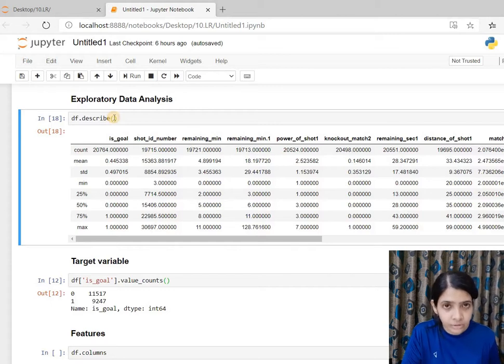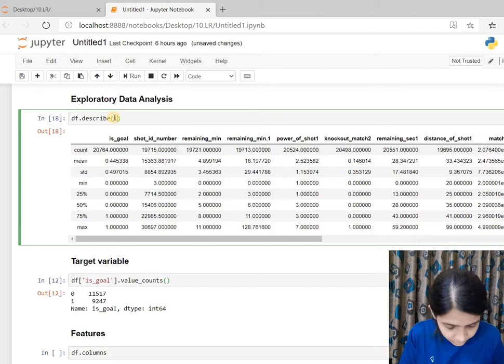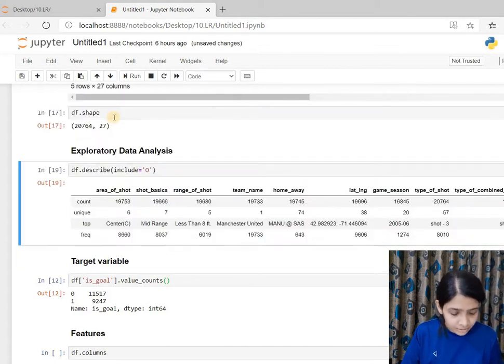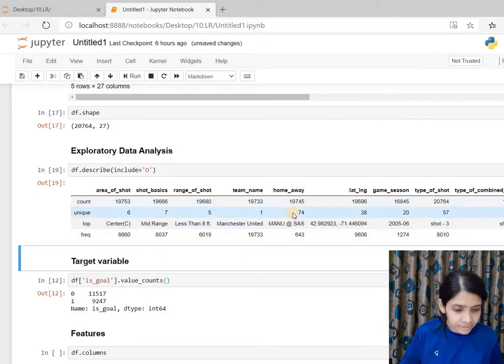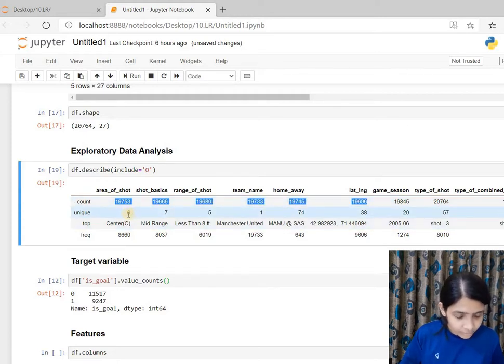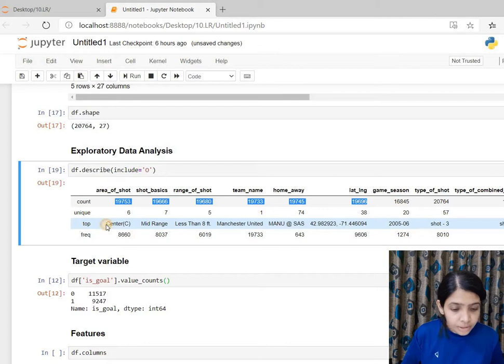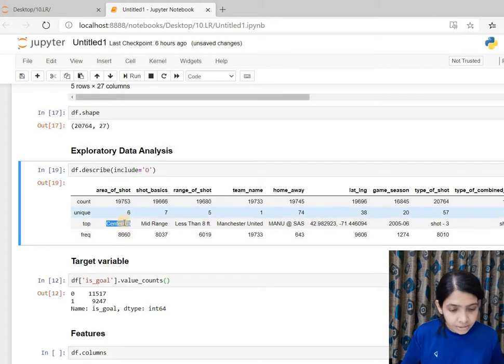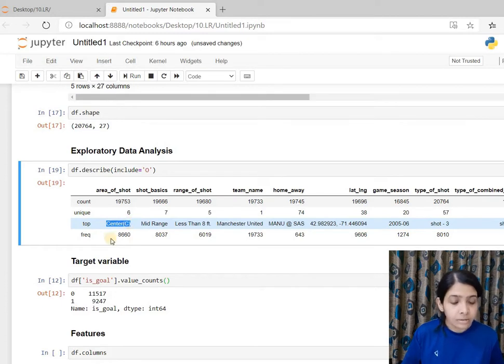If we want to see the categoric features, then we have to write include equals to O. O means object data type. So this would show the categories with object data type, or the categoric features. So these are the basic statistics of the categoric features, like area of shot. These are the non-null number of values under these columns, and these are the number of unique levels that they have. And top is the most occurring level under this column, and frequency is the frequency of the most occurring level.